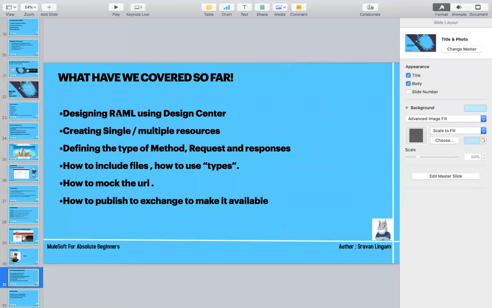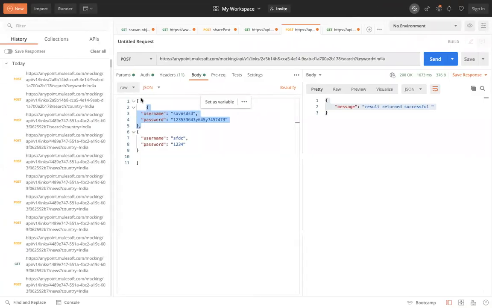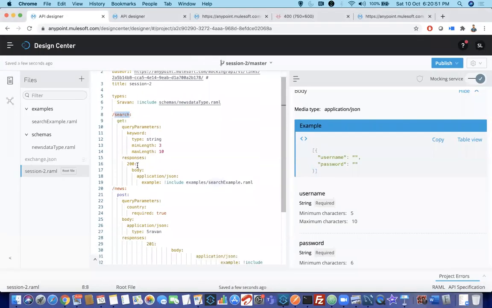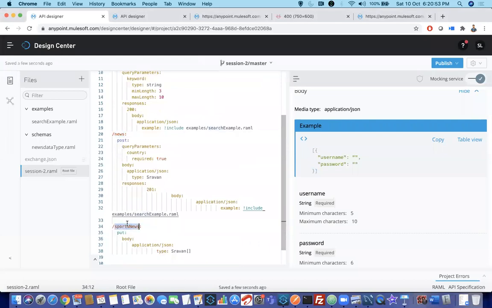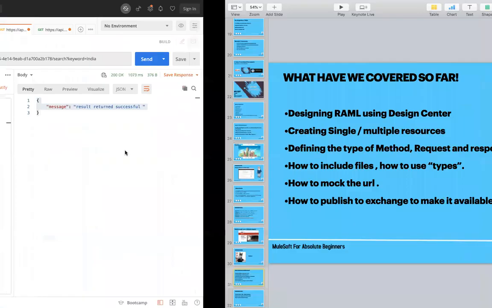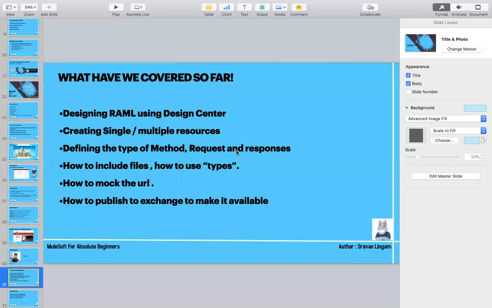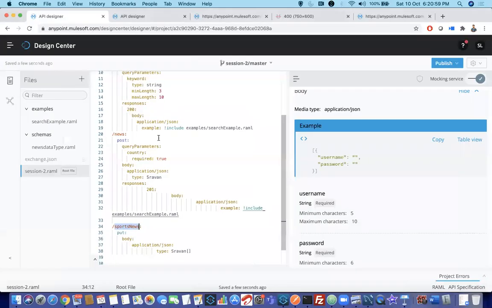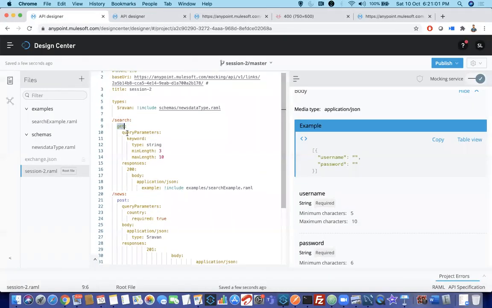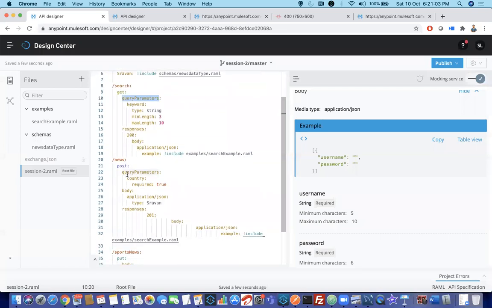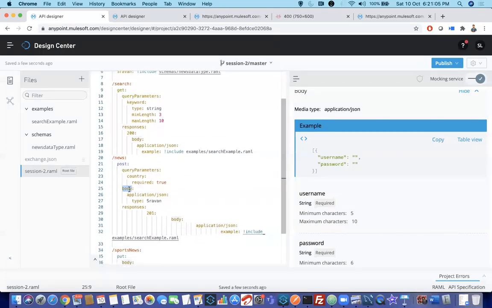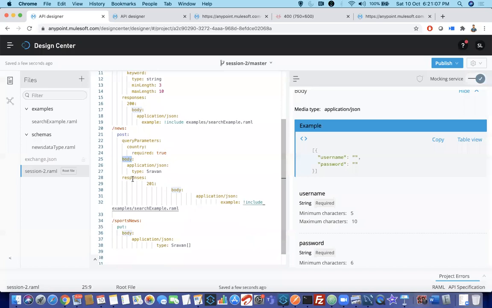Okay, we have seen that designing RAML using Design Center, we have created single resource and multiple resource. Single resource first, we started with search, then we added news and sports news. Next, defining the type of method, request, response. For every resource, we are defining the type of method and the request. Request can be one or multiple, like query parameters or body, and response with status codes.